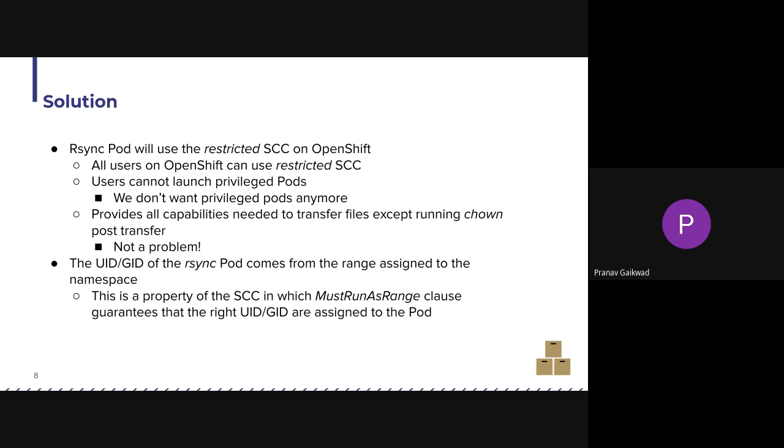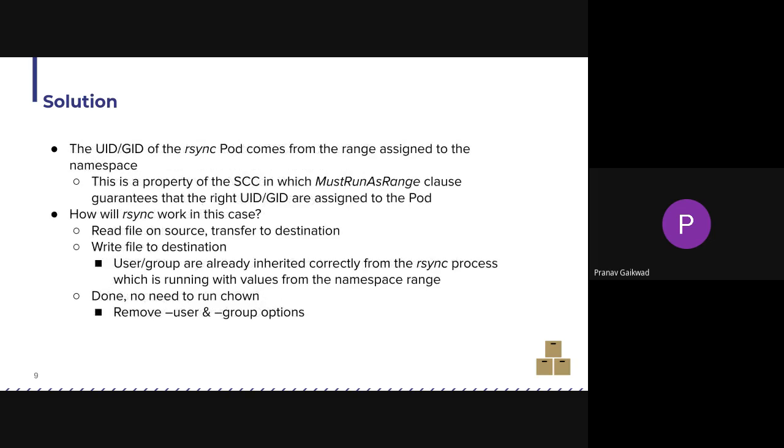the UID and the GID of the pod is automatically set to the right range that's assigned to the namespace. That's because restricted SCC users must run as a range for the UID. And as a result, rsync will run with the right UID in the destination cluster. So how will rsync work? Again, the same process: read file, transfer to destination, and write file.